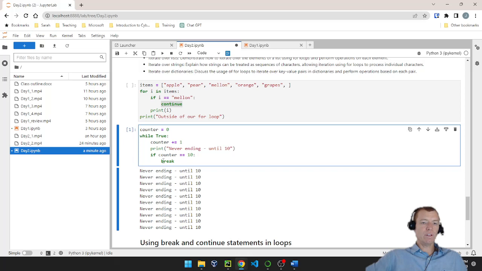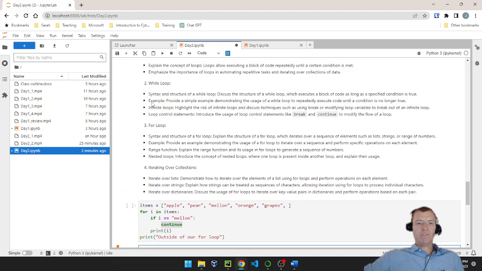If I removed this and put the word pass, remember pass is a line of code that says, hey, do absolutely nothing, but just know that I intend to do something here. I'm going to recreate that never-ending loop. So I definitely need to have a way to break out of a never-ending loop using a break statement. But go ahead and play around, see if you can create infinite loops and figure out how to break out of them. You can break out of them in clever ways.